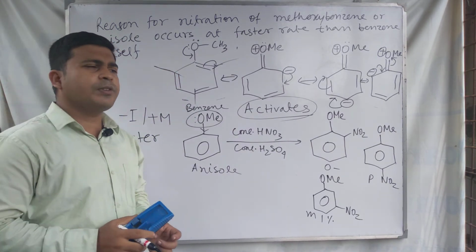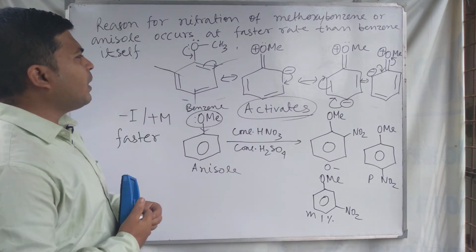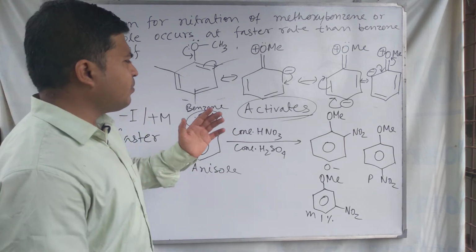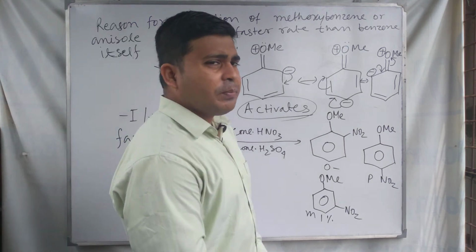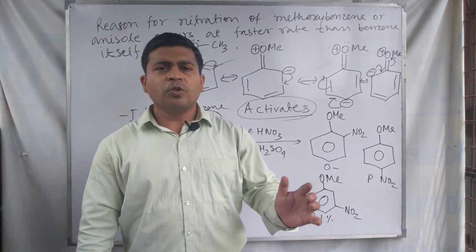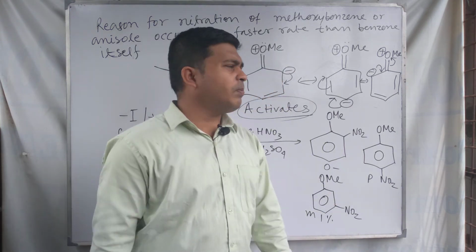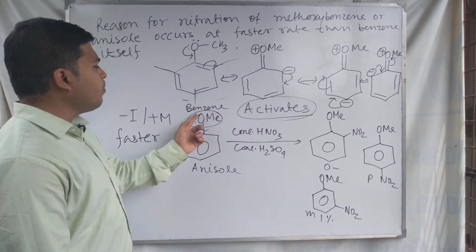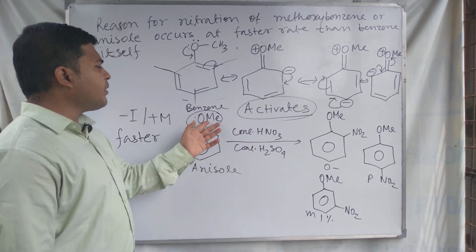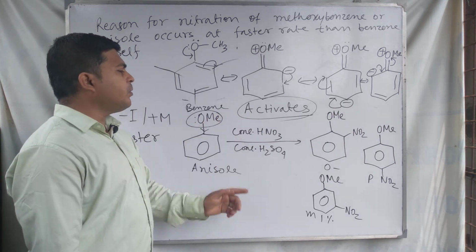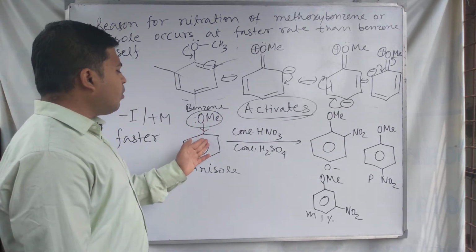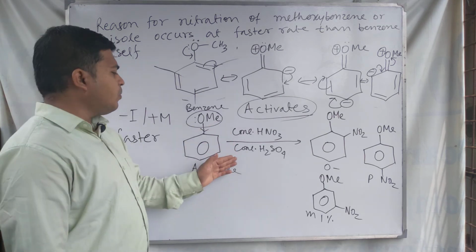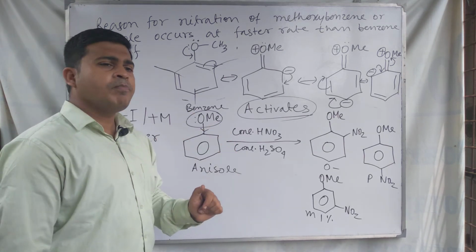Due to the activation of the benzene ring by the OMe group, the electrophilic substitution takes place at a faster rate than in benzene itself. In the benzene, no such activating groups are present, but in case of the OMe group, meaning anisole, the OMe group is an activating group which activates the benzene ring. By donation of electrons to the benzene ring, it increases the rate of electrophilic substitution,